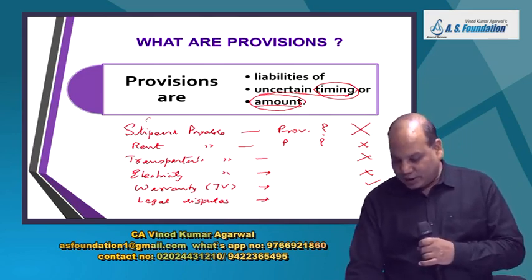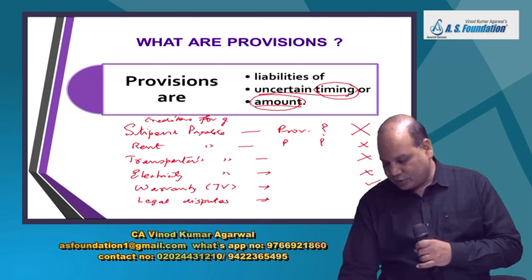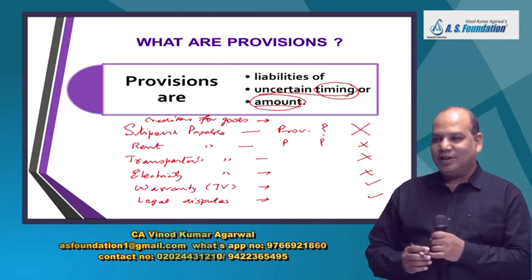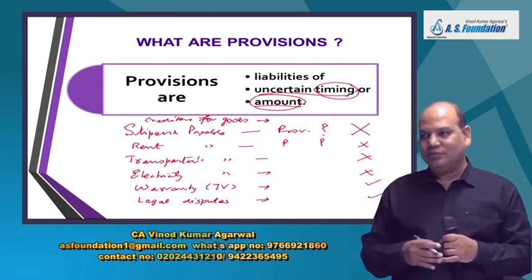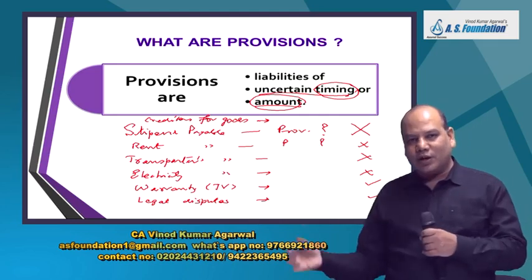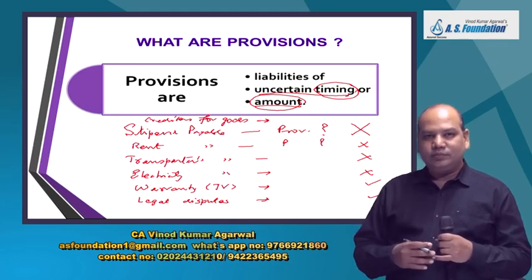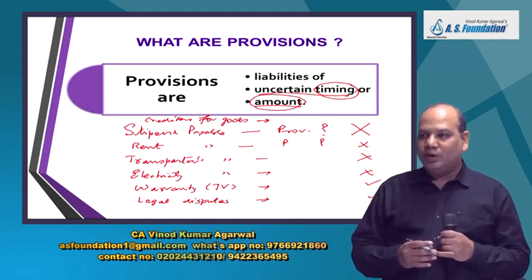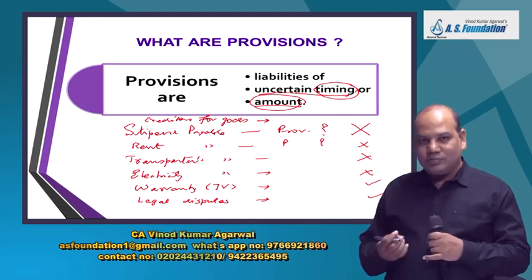Okay, one last, creditor for goods. He has not sent you the invoice. Till the year end he has not sent the invoice, but you have received the goods. You have consumed them also, or they are lying in your stock. Will you not make a liability here? You will create a liability for the goods received.